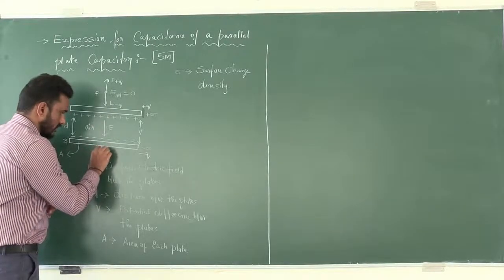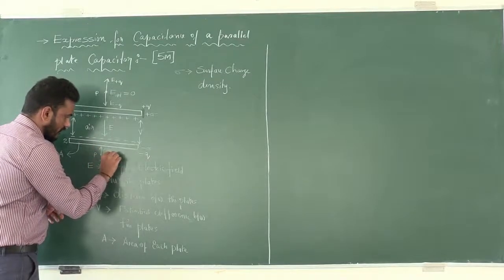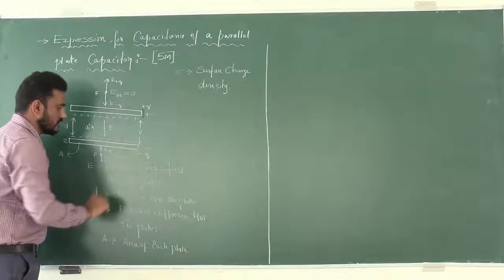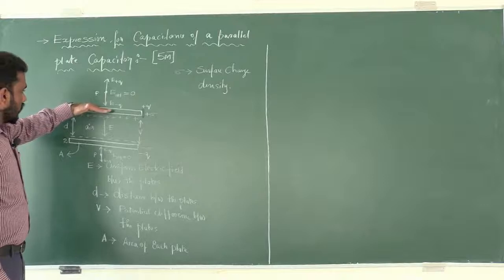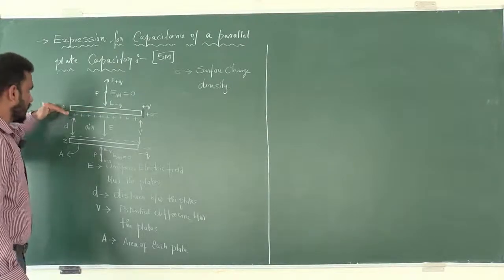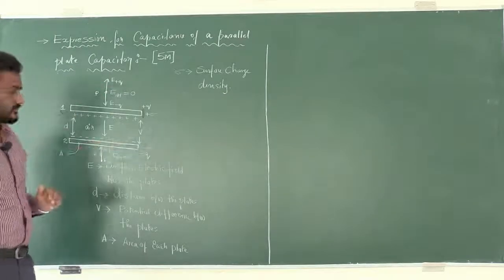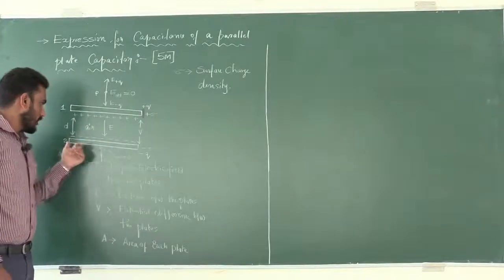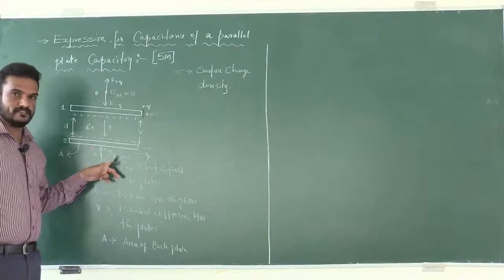Towards the negative charge, E minus Q. Then what is the net electric field? E net, again equal to 0. At the top of the metal plate 1, net electric field is 0 due to both the charges. Similarly, below the metal plate 2, net electric field is 0.